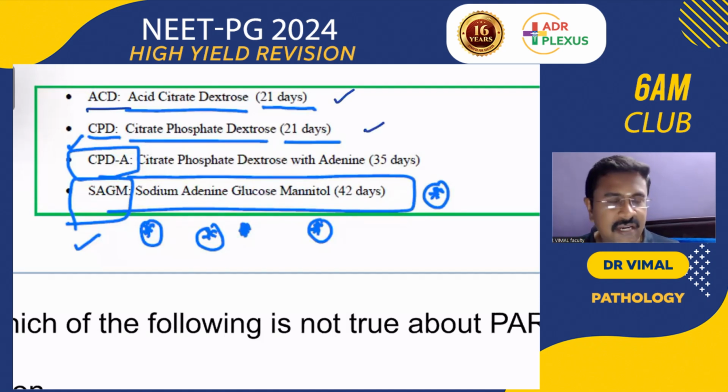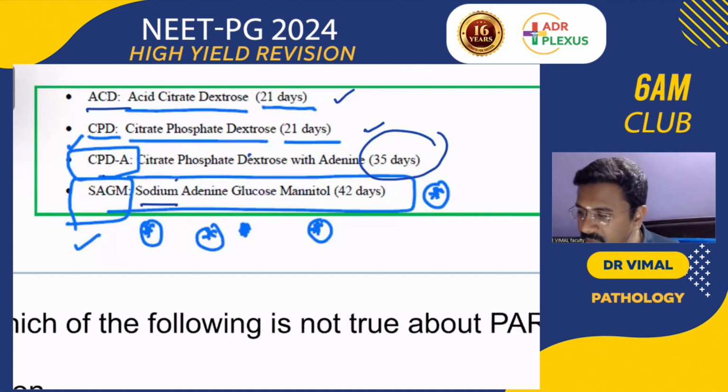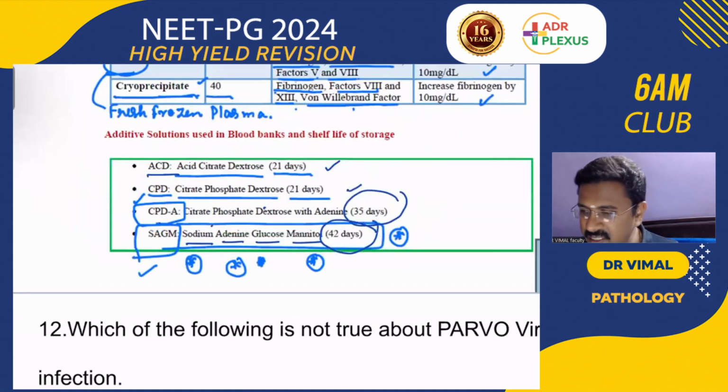But to increase the shelf life, they add CPDA, citrate phosphate dextrose adenine, and it is 35 days. And remember, if you add SAGM, sodium adenine glucose mannitol, the shelf life of RBC is increased to 42 days. That is very important.